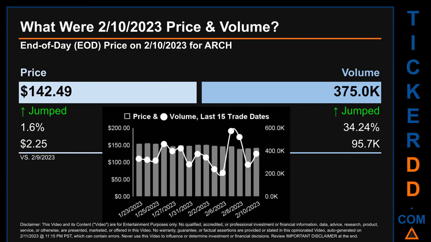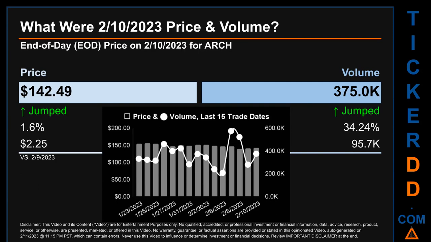What was end of day price and volume for ARCH? On Friday, February 10, 2023, ARCH had an end of day price of $142.49 and volume of about 375,000. Compared to the previous trading day, the price jumped 1.6%, gaining $2.25, while volume jumped 34.24%, increasing about 95.7 thousand.